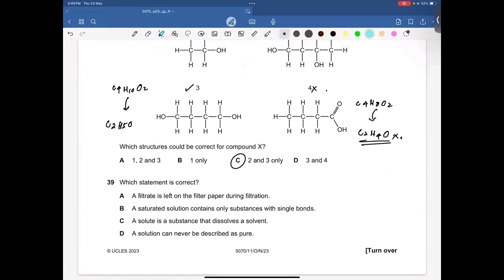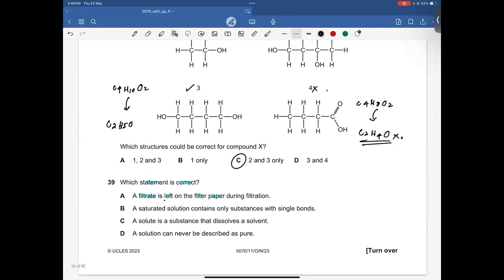Question number 39. Which statement is correct? A: a filtrate is left on the filter paper. Left on the filter paper, not filtrate. Residue is left on the filter paper always. That's wrong.